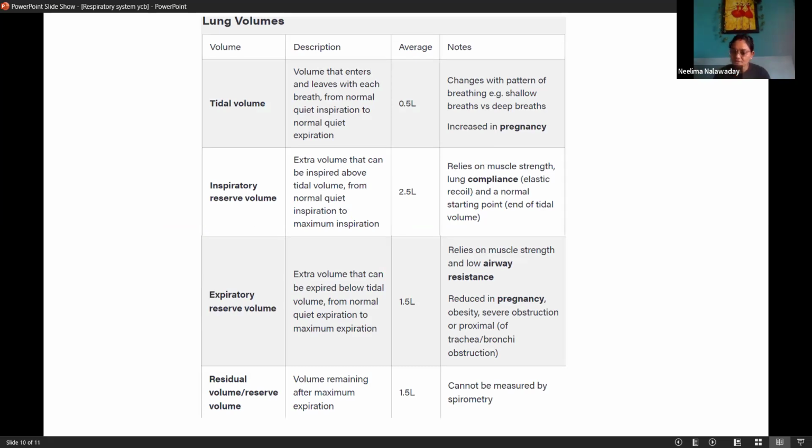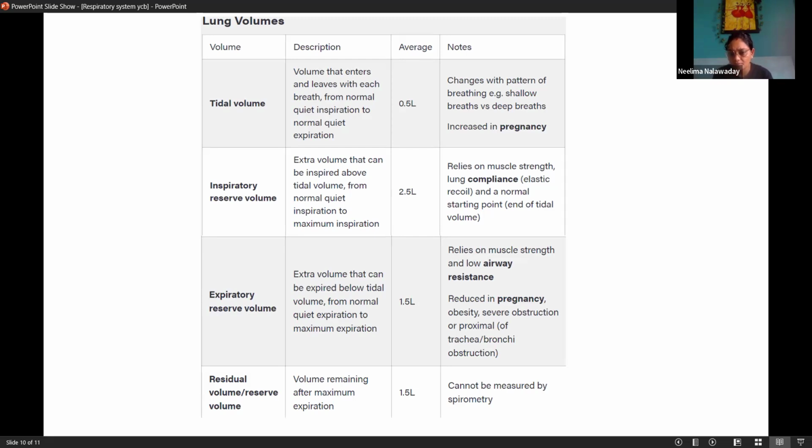At rest, I am sitting like this, I am doing nothing, and I am breathing. So at that time, I am doing inhalation and exhalation. What volume of air is coming in and going out at that time? That is called tidal volume. It is 0.5 liter, means 500 milliliters.